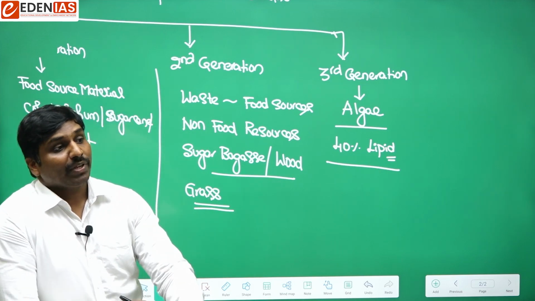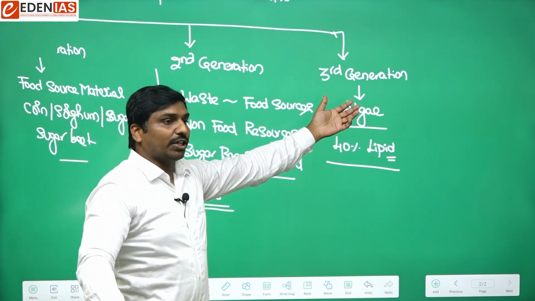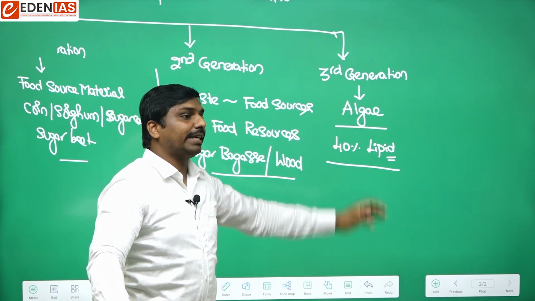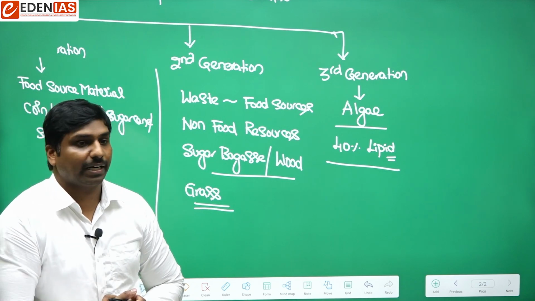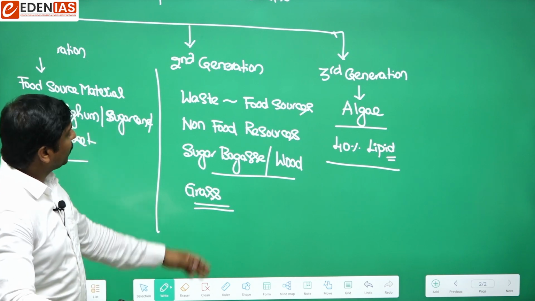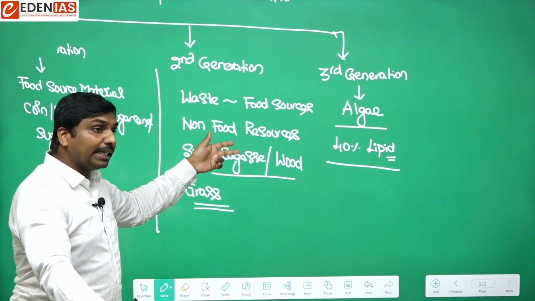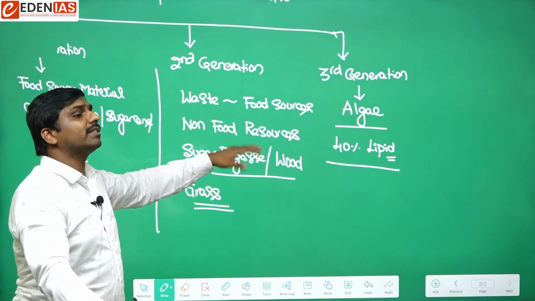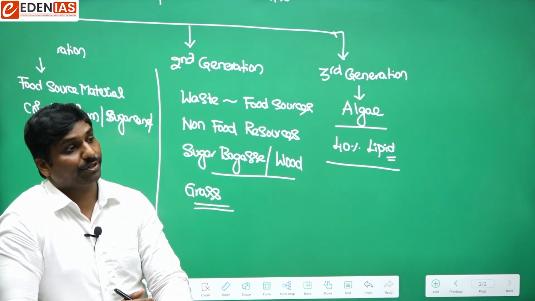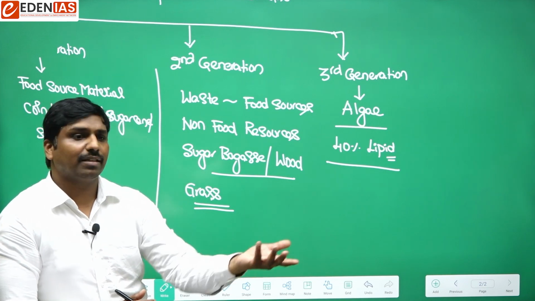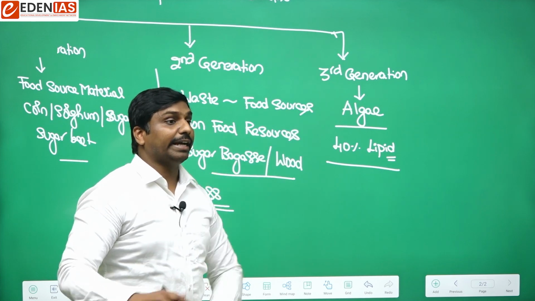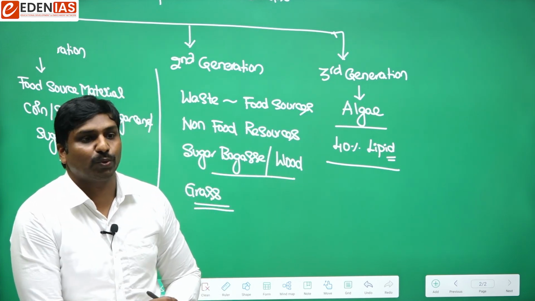So what are the advantages of the third generation? These biofuels are mostly eco-friendly or environmentally friendly. That is another important advantage of why we have moved there. Cutting down wood is a kind of threat to the environment, because we may have to go for deforestation and cut trees. But algae can be produced in huge quantity, so there won't be any issue.